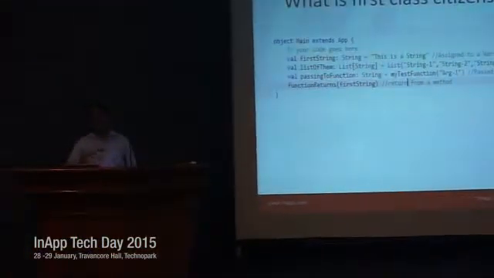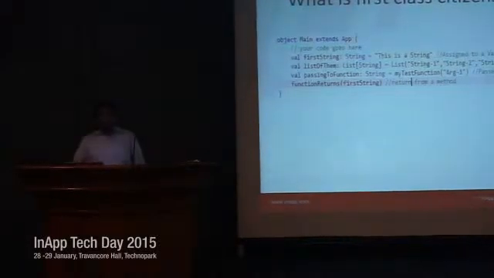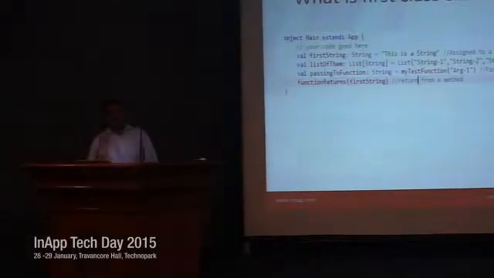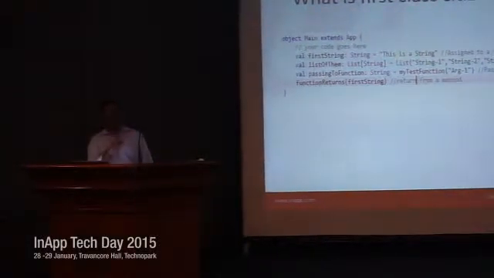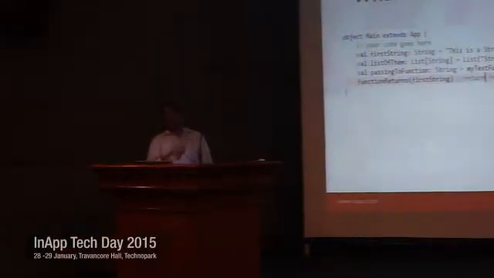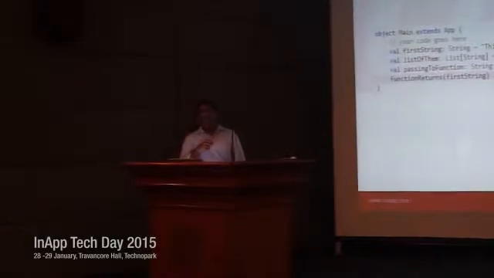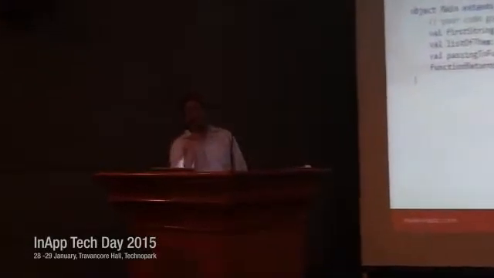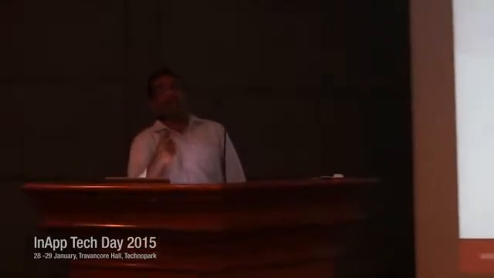In functional programming, functions are first-class citizens. It means we can assign functions to a variable, and we can assign a function to a data structure. We can pass it as an argument to another method, or we can return functions as a return type. So that's why functions are first-class citizens in functional programming. So let us check.